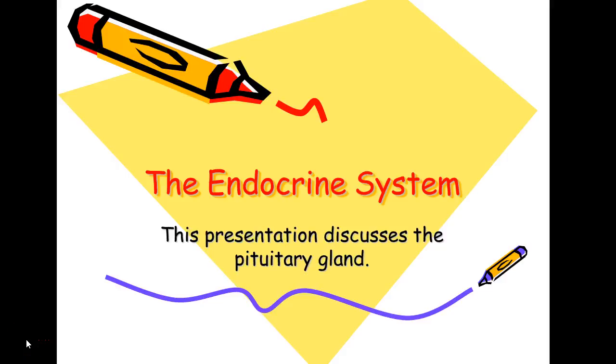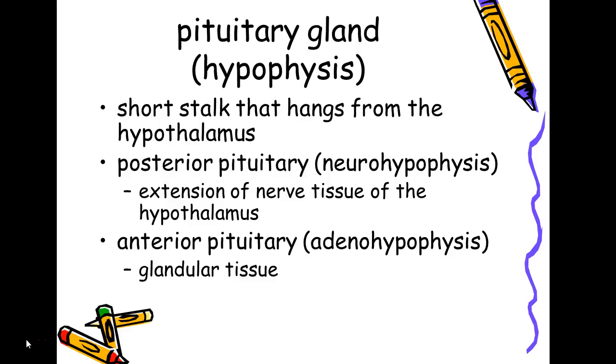This is the second presentation on the endocrine system, and in this presentation we will discuss the secretions of the pituitary gland. The pituitary gland is also called the hypophysis. It is a short stalk that hangs from the bottom of the hypothalamus, and it has a front and back part. The posterior pituitary, also called the neurohypophysis, is generally an extension of the hypothalamus, the nerve tissue of which